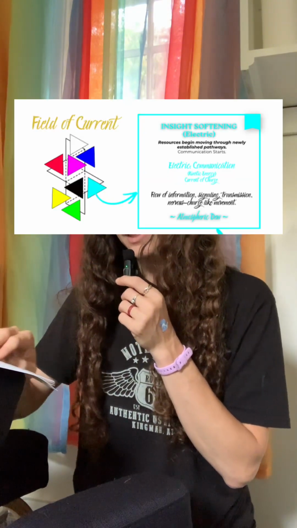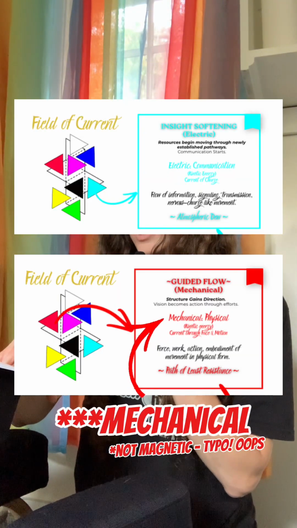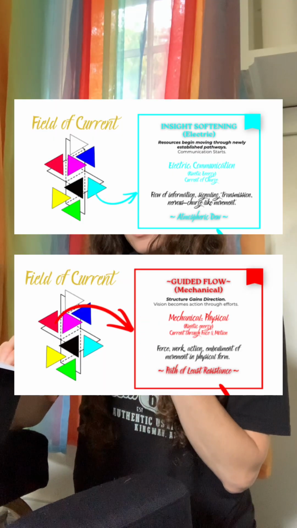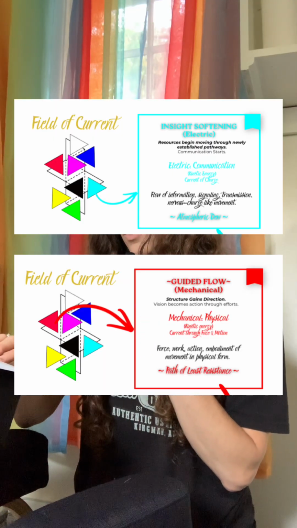Since there are only 6 vertices or points, but there are 8 fields, electrical, the cyan, and magnetic, the red, are not considered seasonal winds. Although they are not part of the seasonal rotation, these energy forces are always present and can be observed through the fields of current. Next, we'll go through the winds, the constructive harmonic resonance.